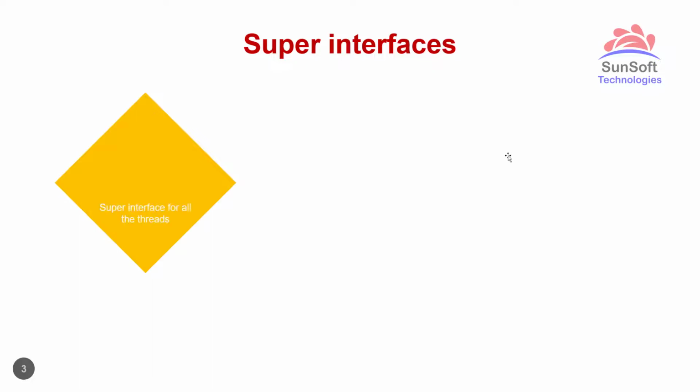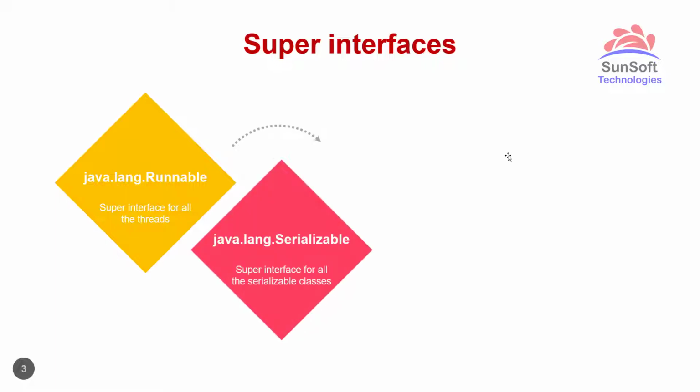Like super classes, we have super interfaces, among which the first one is the Runnable interface. This is the super interface for all thread related classes. Any class which needs to be a thread should implement this Runnable interface directly or indirectly. Then for all serializable objects, we need to implement the Serializable interface. This is also an example of a marker interface in Java.